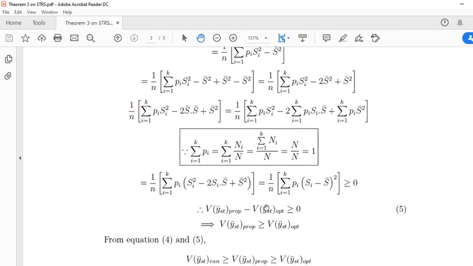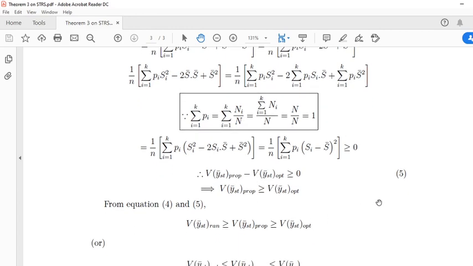Look here carefully. This fraction is positive. The sum of Pi is positive. The square term is obviously positive. So this term is positive. This term is nothing but the variance of y bar st proportional minus the variance of y bar st optimum allocation. So this term is greater than or equal to 0, that is positive. From this, the variance of y bar st proportional is greater than or equal to the variance of y bar st optimum. This is equation 5.